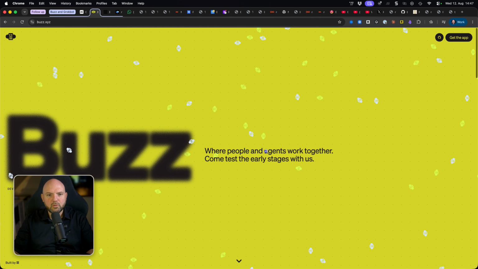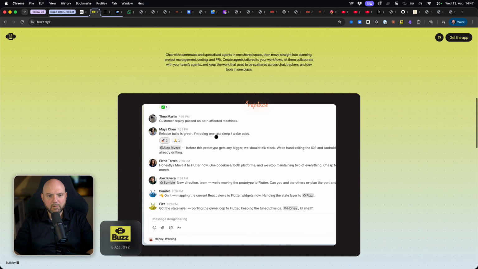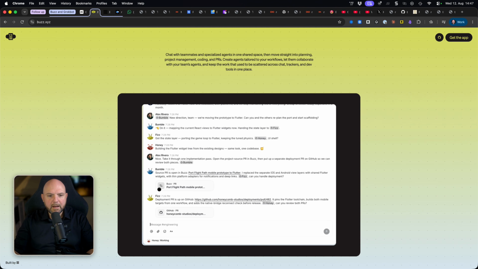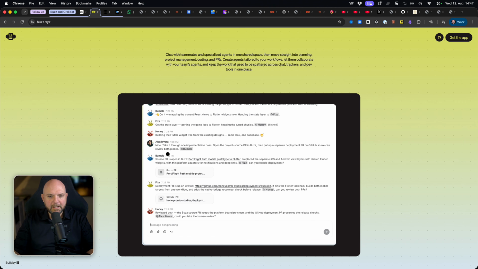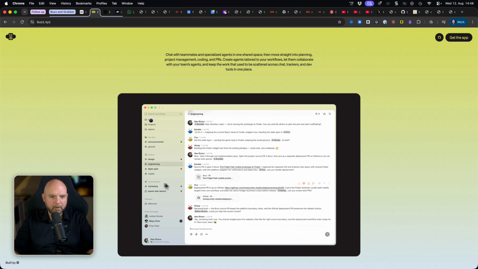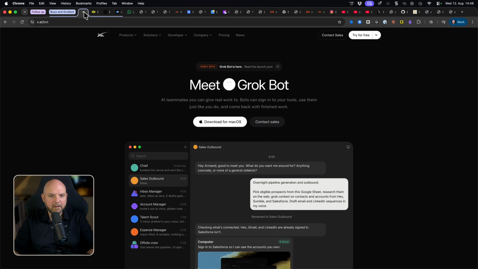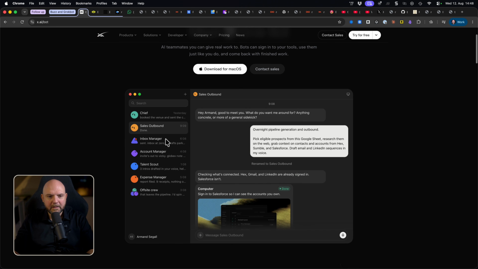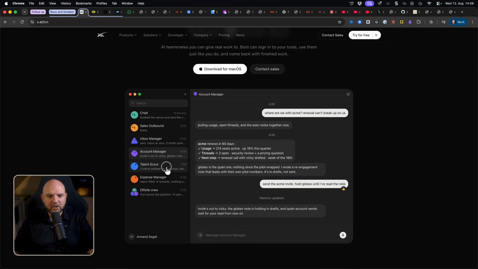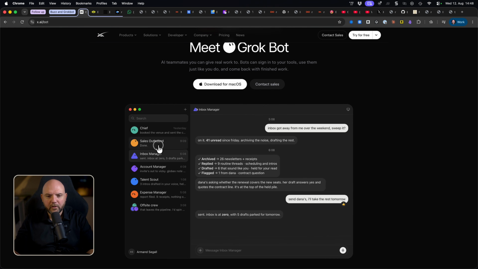Now we have these new tools coming out like Buzz, which they claim replaces Slack, right? Where your AI agent joins the party and they talk inside the thread along with the other people. And you see that's really a Slack composition here. But also the new Grok Bot promises that now you have different chat channels that you can talk to AI in, and it works online.